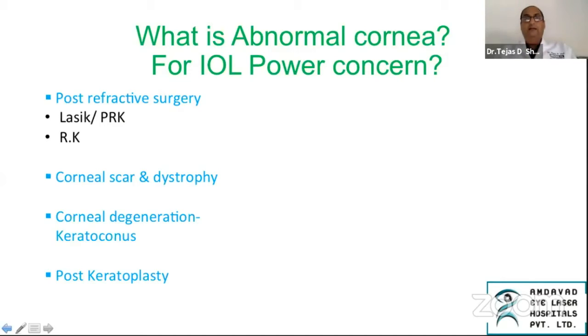I'm going to talk to you about something which we do every day, and we are responsible for this kind of situation. Well, what is it? An abnormal cornea. I'm going to limit myself to an abnormal cornea which is post refractive surgery and keratoconus. The cornea is the poor structure which is bent, bruised, and whatever is done to that cornea, burnt also. Ultimately, all these younger patients come back to us for their cataract surgeries.